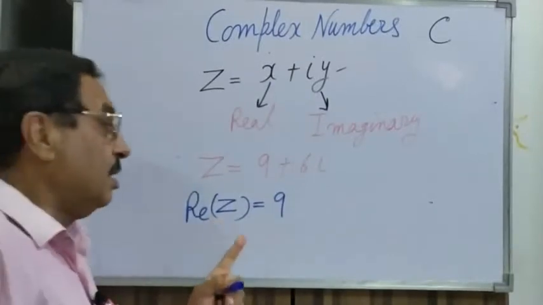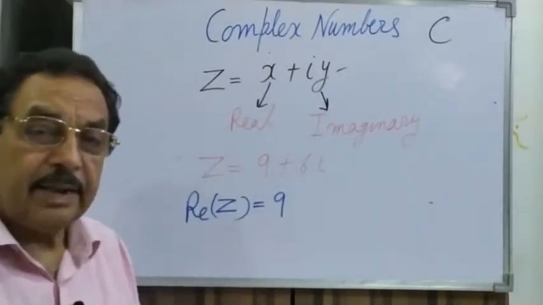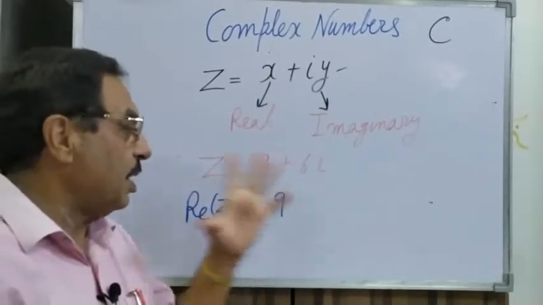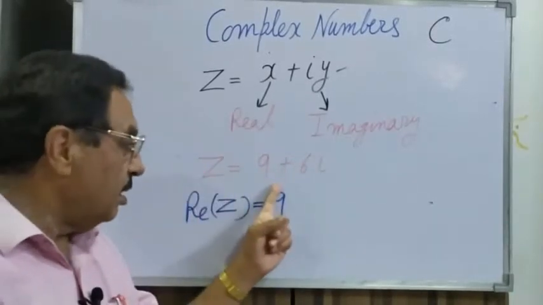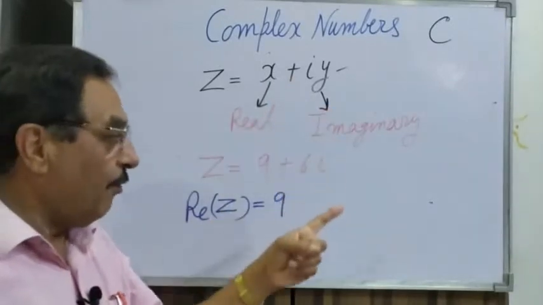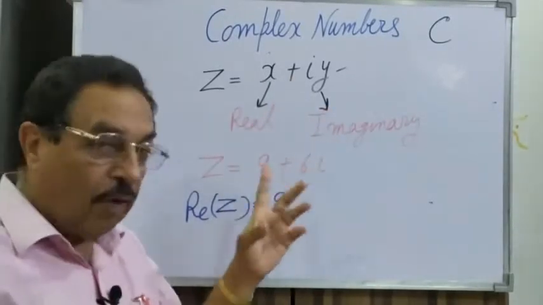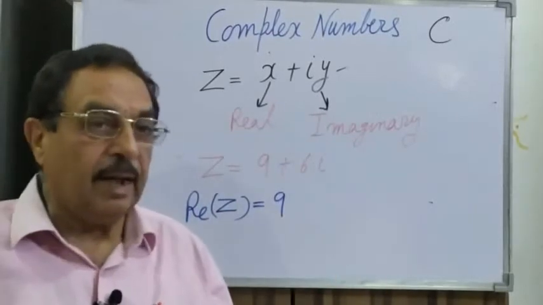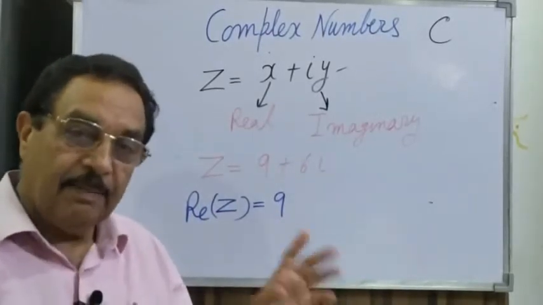Isn't it? Listen again, attentively. z is equal to 9 plus 6 iota, a complex number in the a plus iota b form. And now the question is how to find the real and imaginary part.